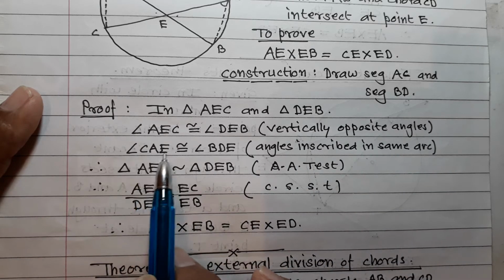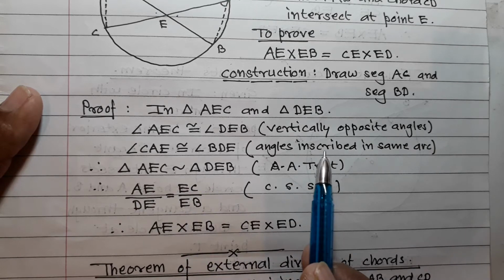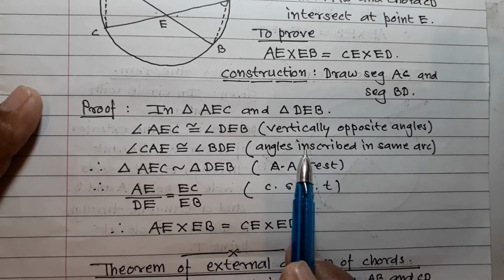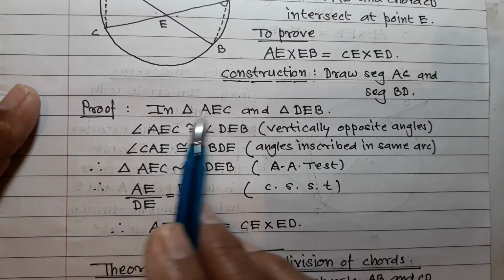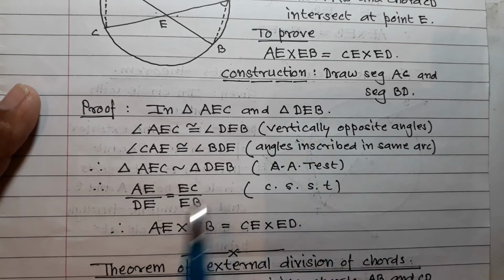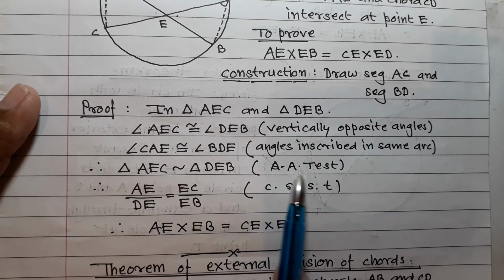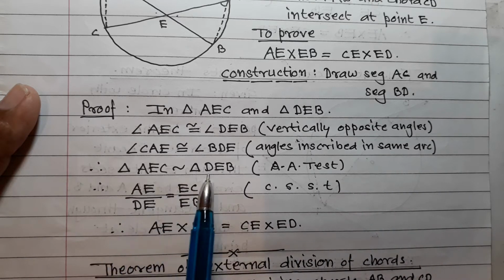Angle CAE is congruent to angle BDE, angles inscribed in the same arc.